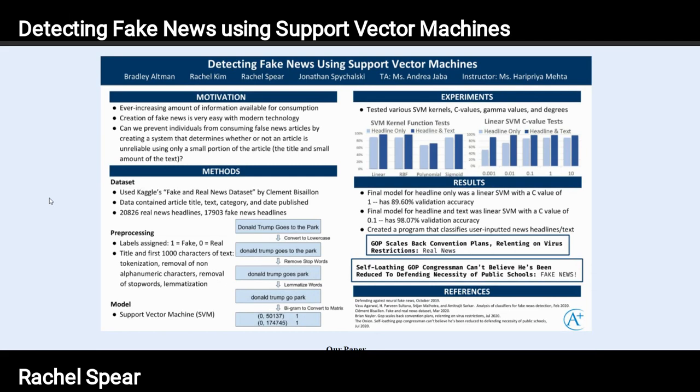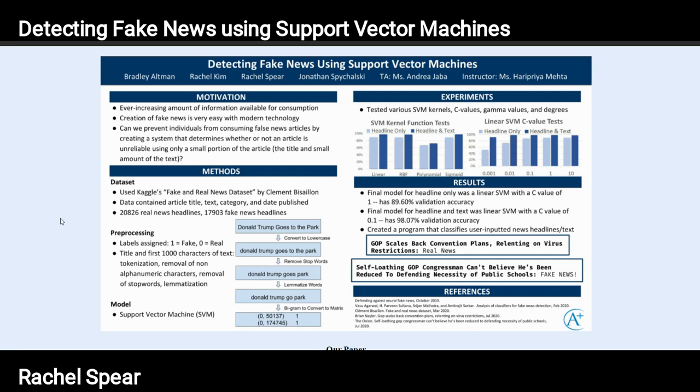So for our method, we have a data set that we found on Kaggle, and it included the article title, the article text, the category of real or fake, and the date it was published. There were 20,826 real news headlines and 17,903 fake news headlines. So we pre-processed them by assigning them labels of 1 for fake and 0 for real.